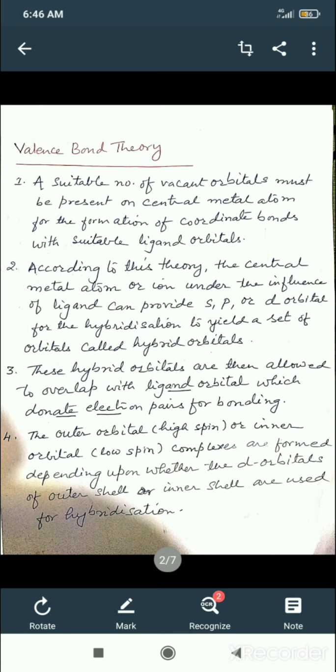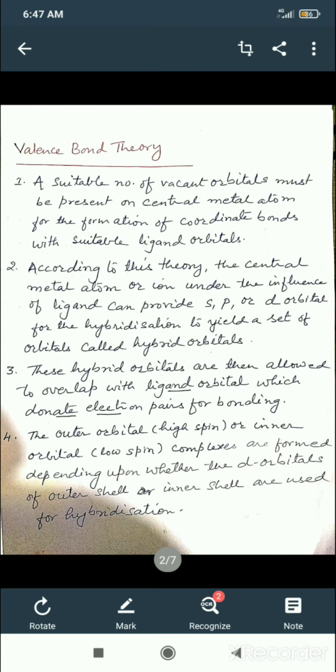Then the ligand provides the lone pairs for bonding, and there is formation of inner orbital complexes or outer orbital complexes, that is, low spin complexes and high spin complexes. There is a formation of the coordinate bond. Therefore, this theory is also known as coordination theory.